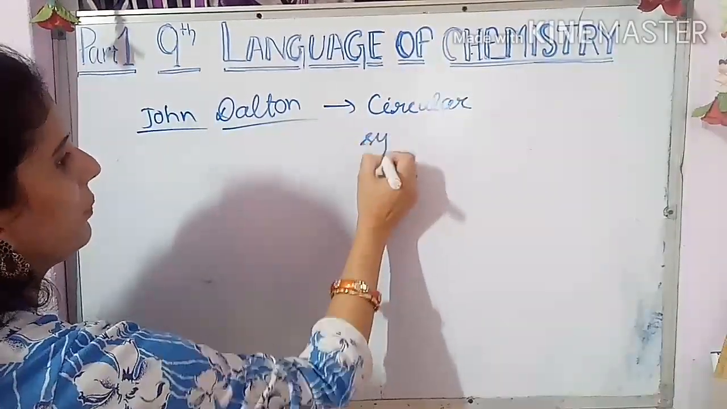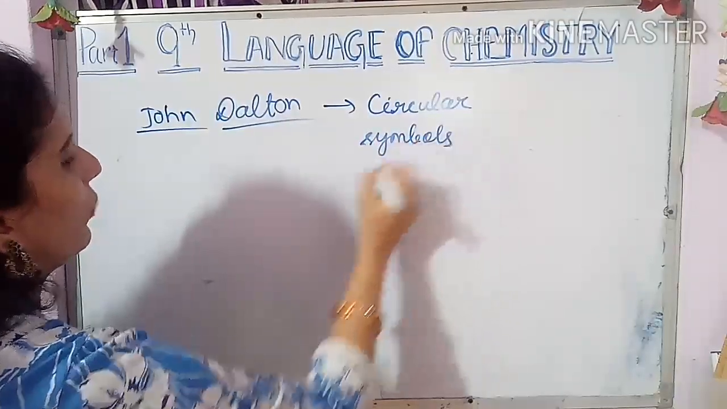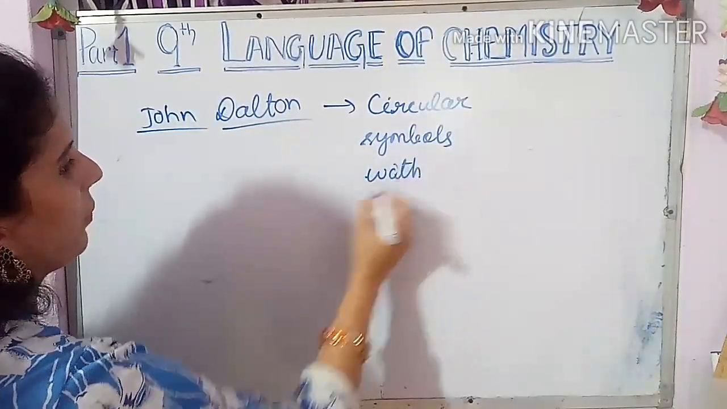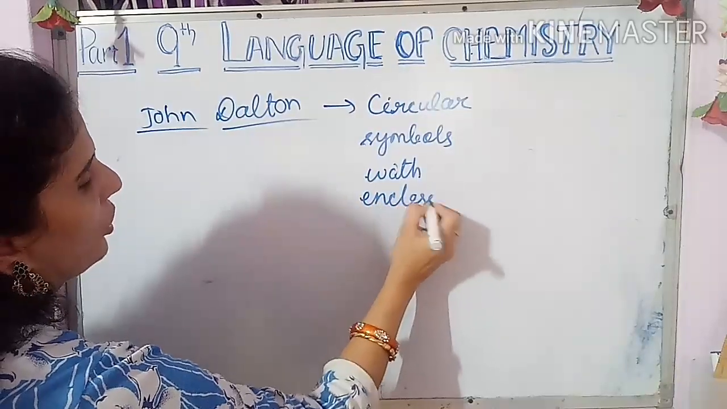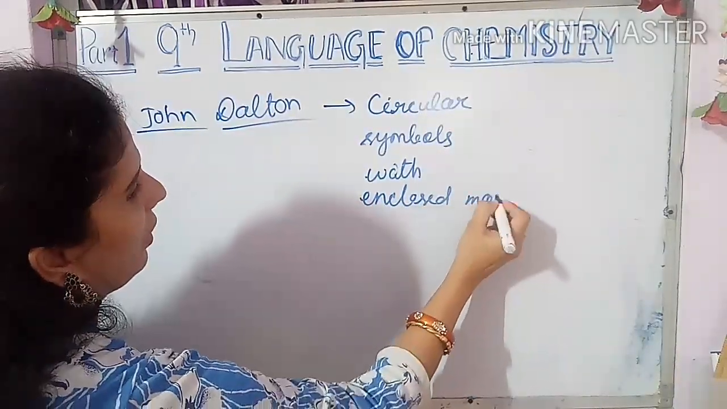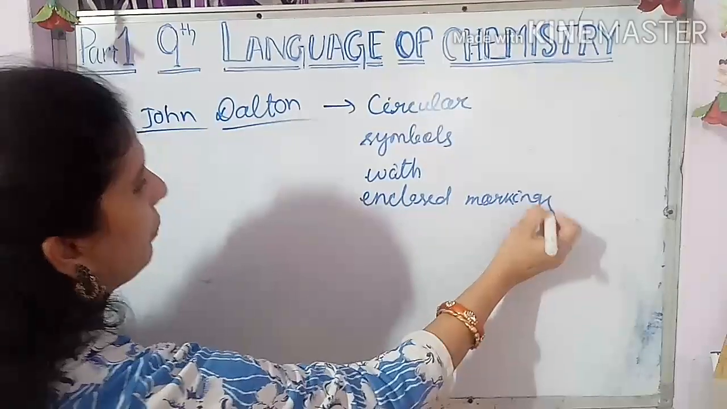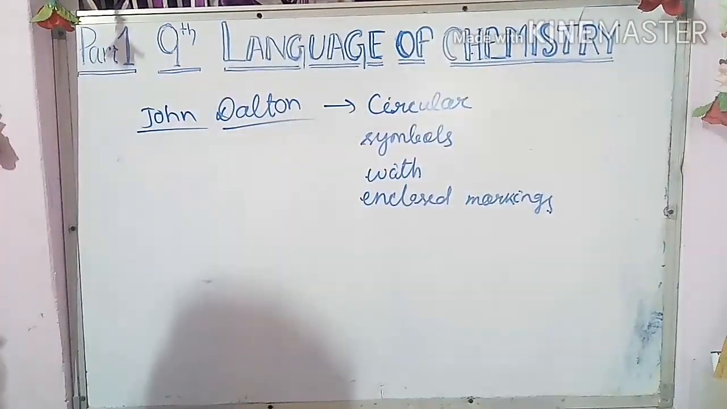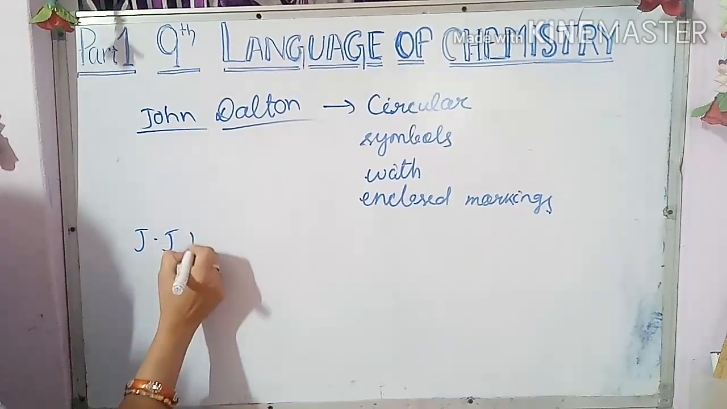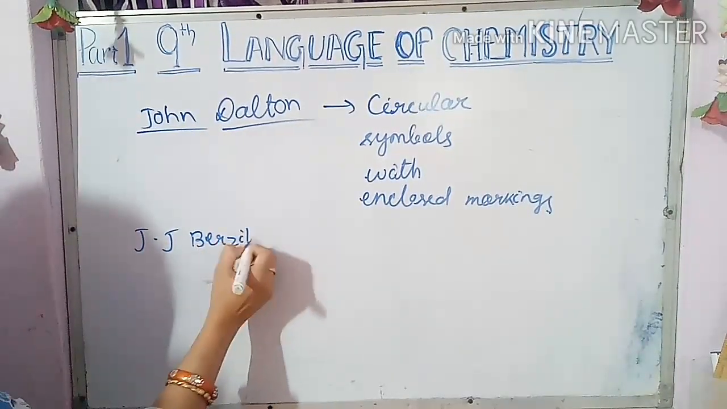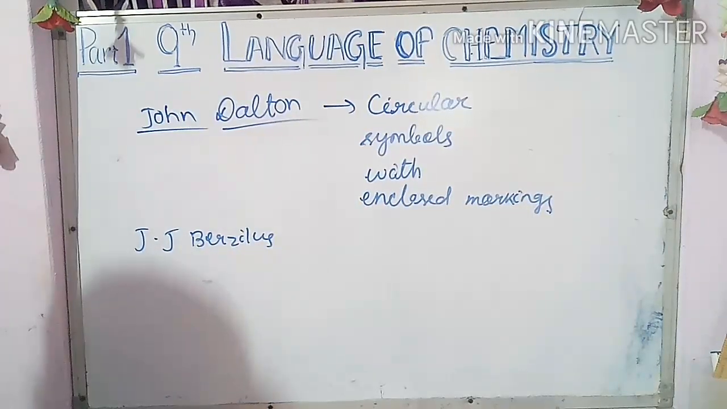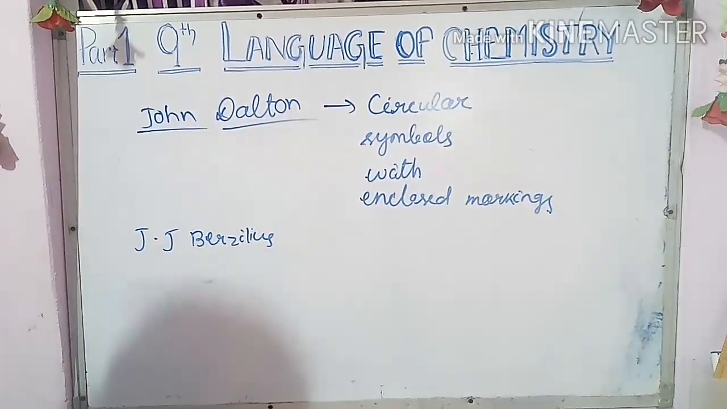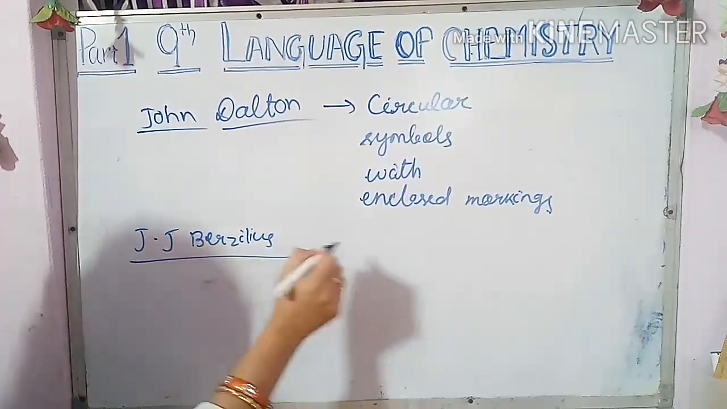Circular symbols with enclosed markings, just for your basic idea. After that, a Swedish chemist named J.J. Berzelius was there. What did Berzelius give? The modern symbols of the elements. Now also we are using those. Who gave that one? J.J. Berzelius.